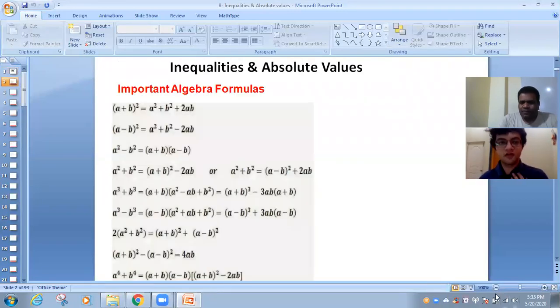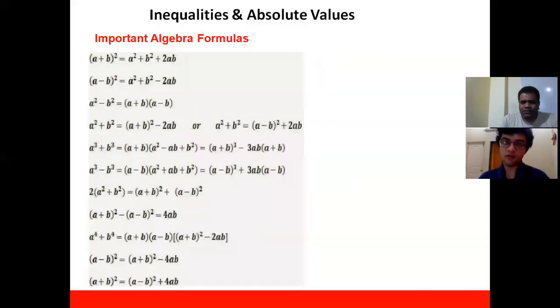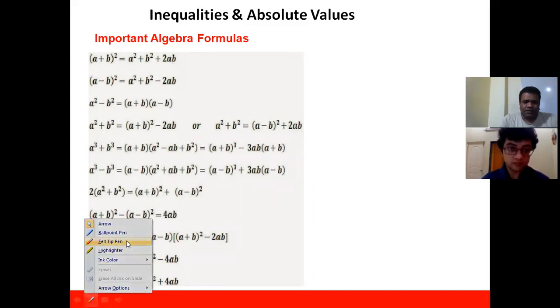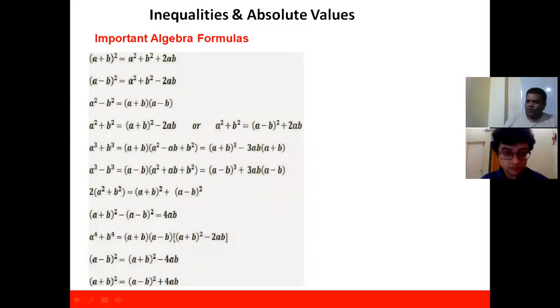Now, before I start inequalities, absolute values, or equations, there are some formulas. These are basic algebra formulas. So I advise you to just have a look at all these formulas. I'm sure you'll know all this. There is nothing new here.